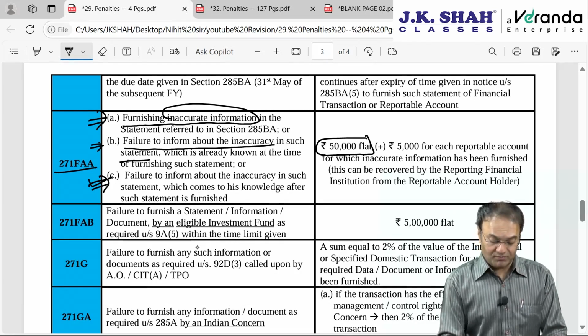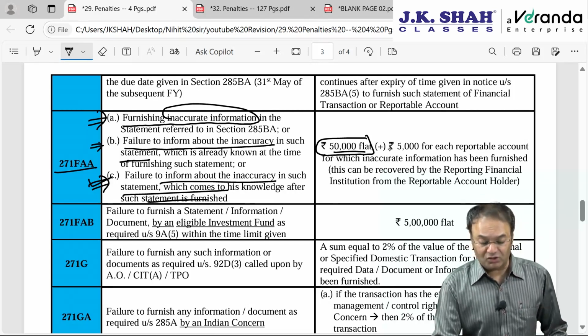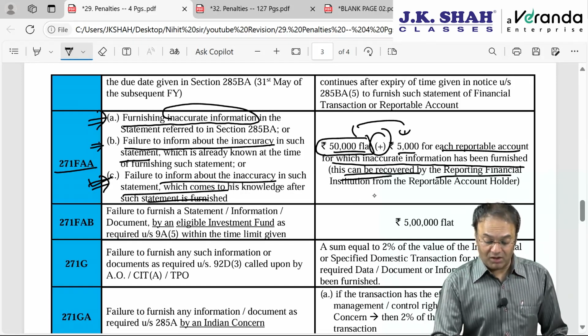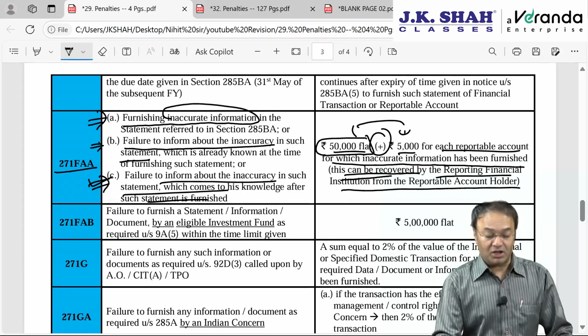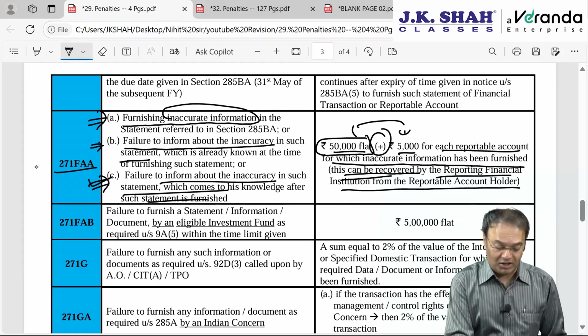If he doesn't do so, 50,000 flat penalty, plus last year another penalty was introduced. 50,000 will certainly be levied, plus 5,000 rupee for each such default, each such reportable account for which inaccurate information is furnished. And this 5,000, banks etc. can recover from the reportable account holder. Okay, nothing great. I put it under category B.